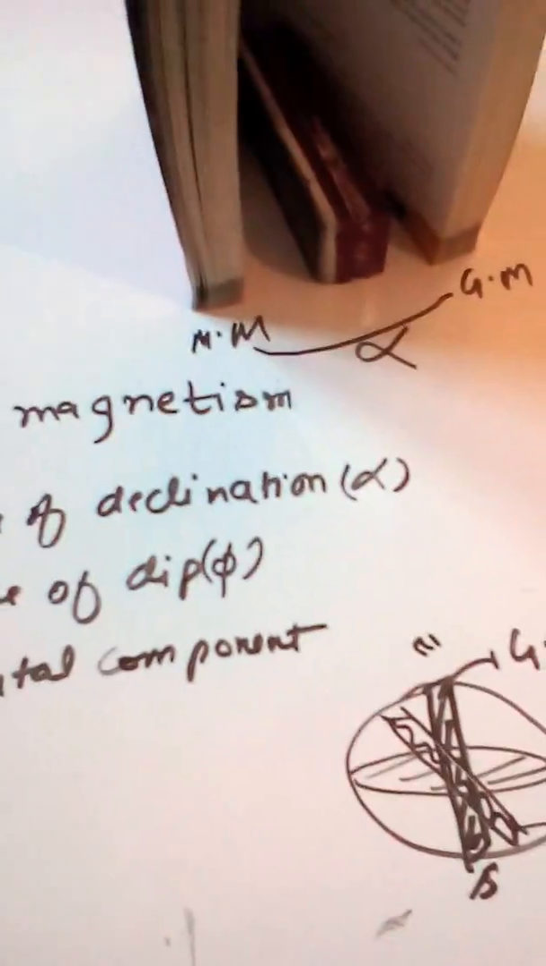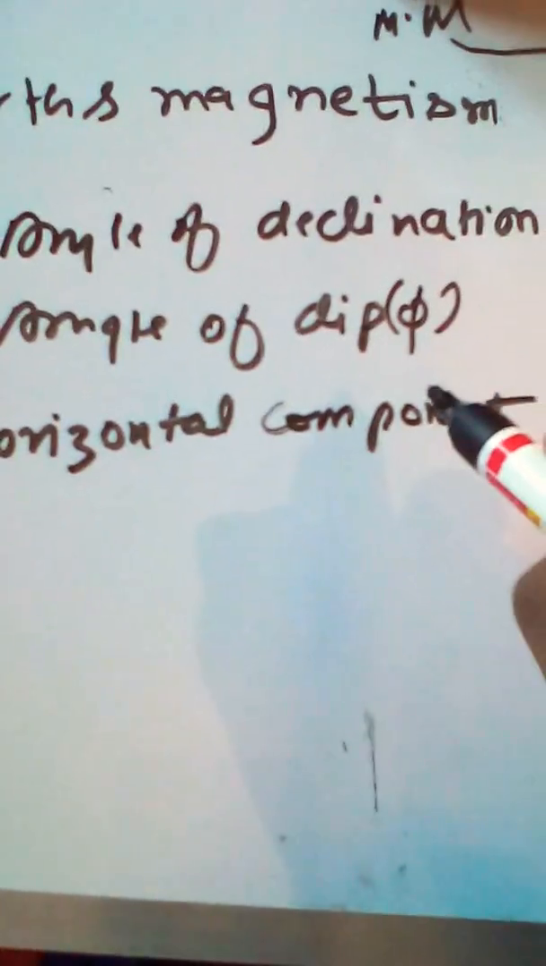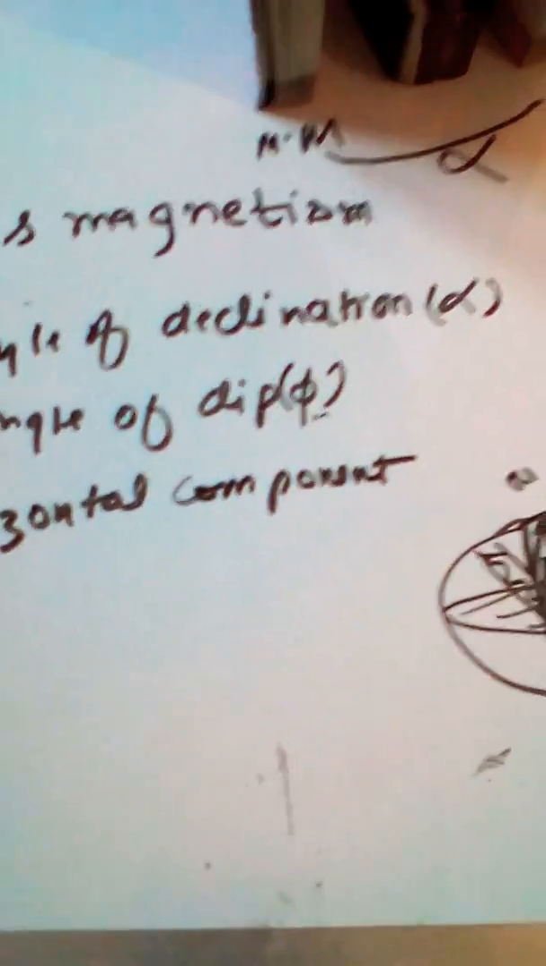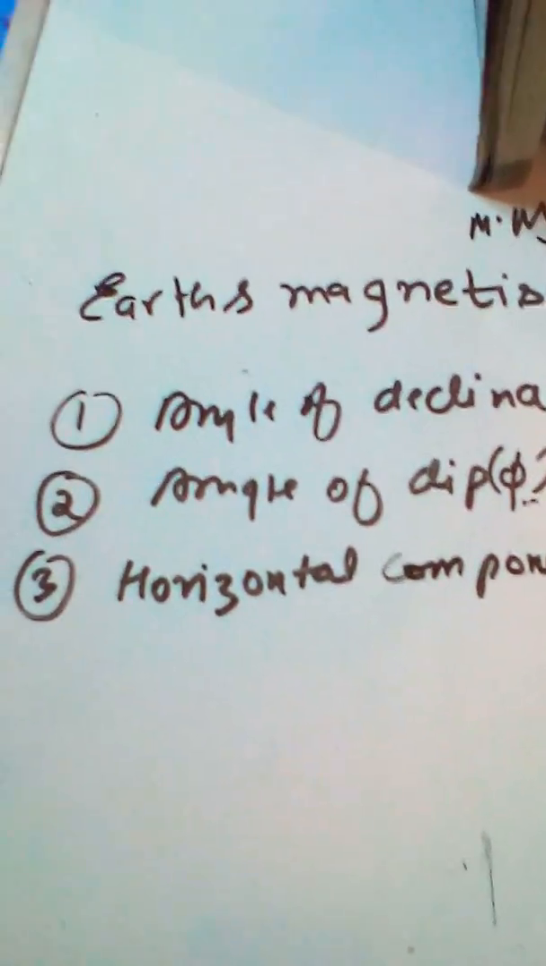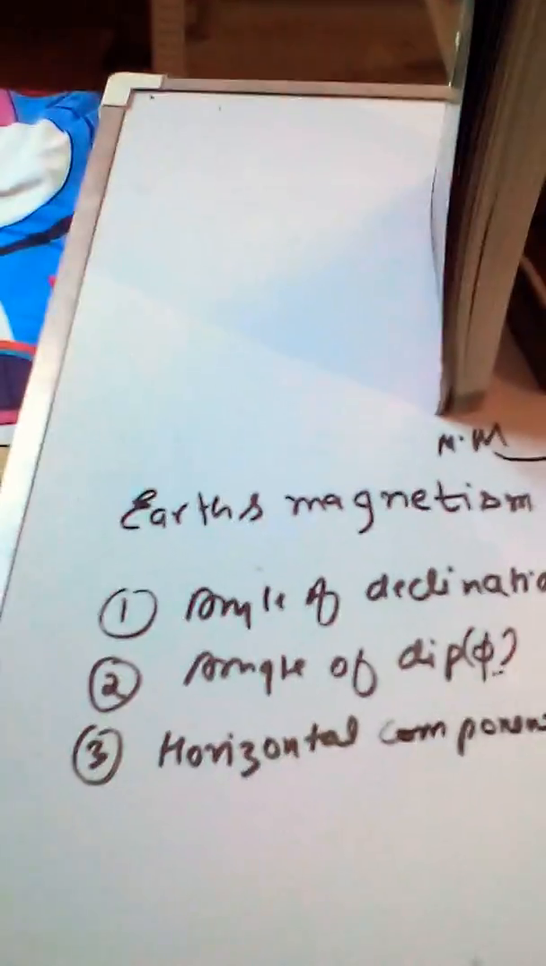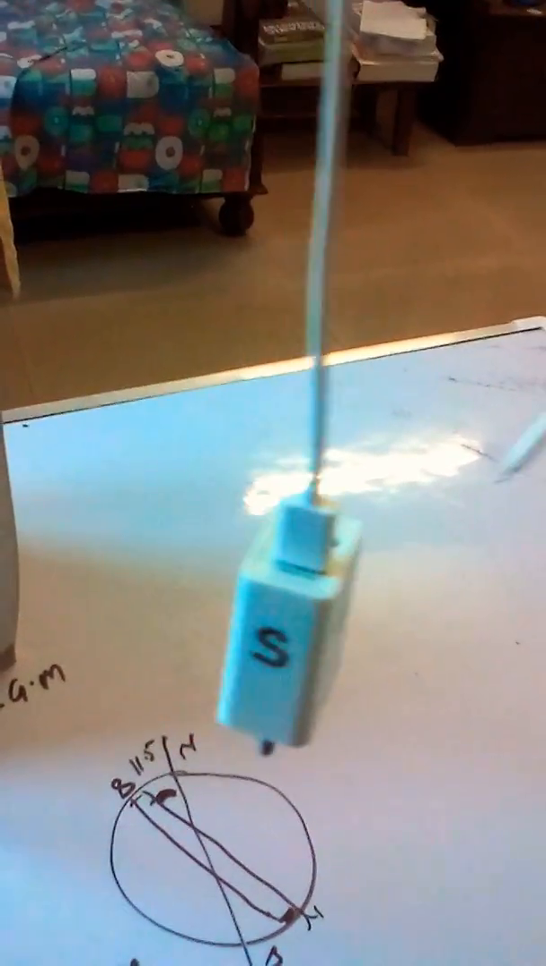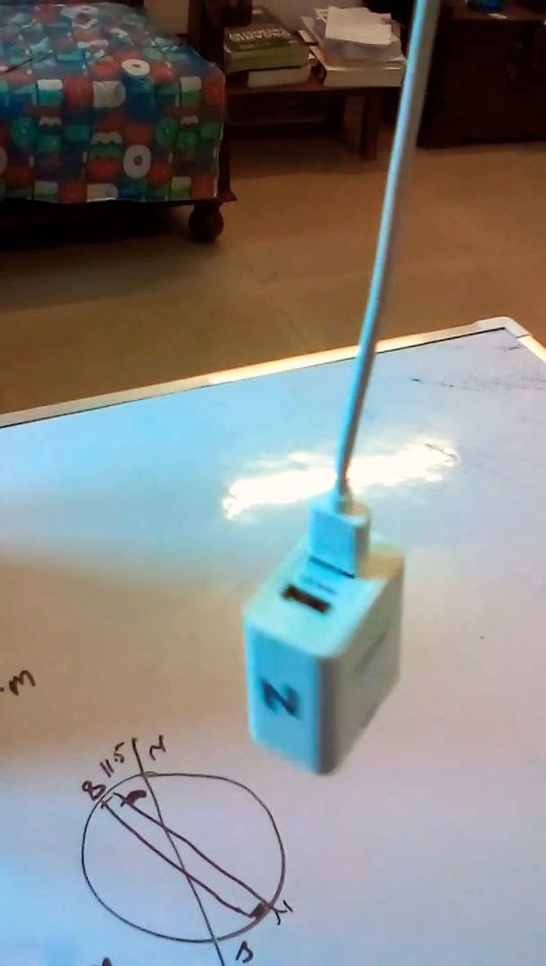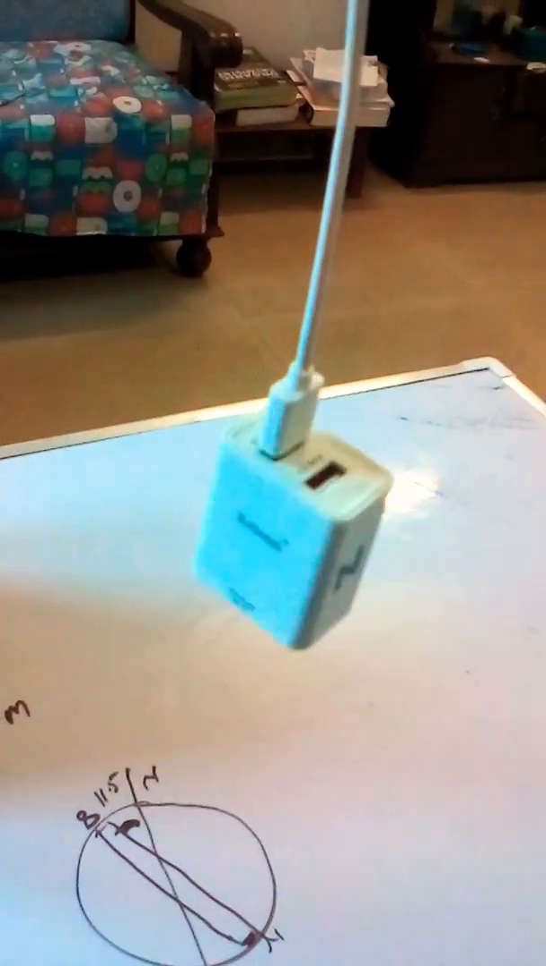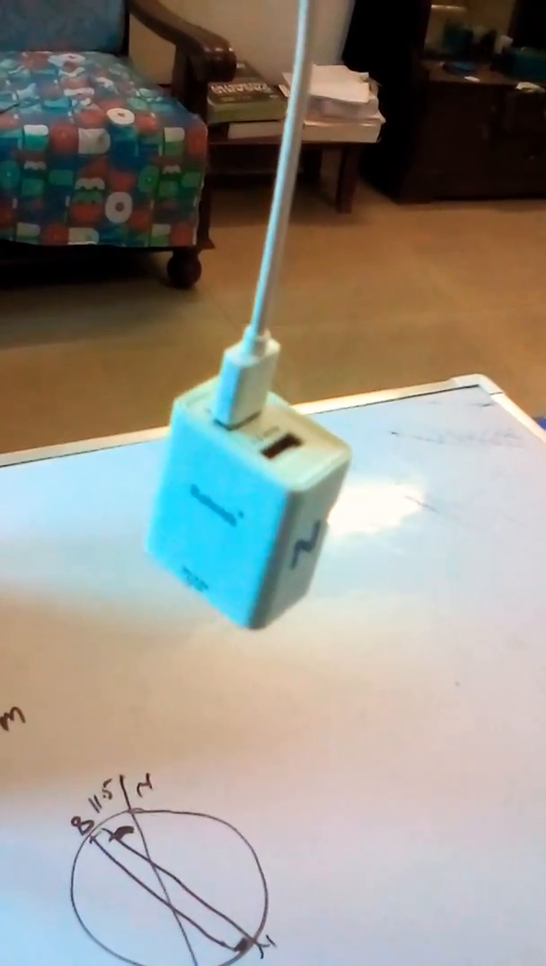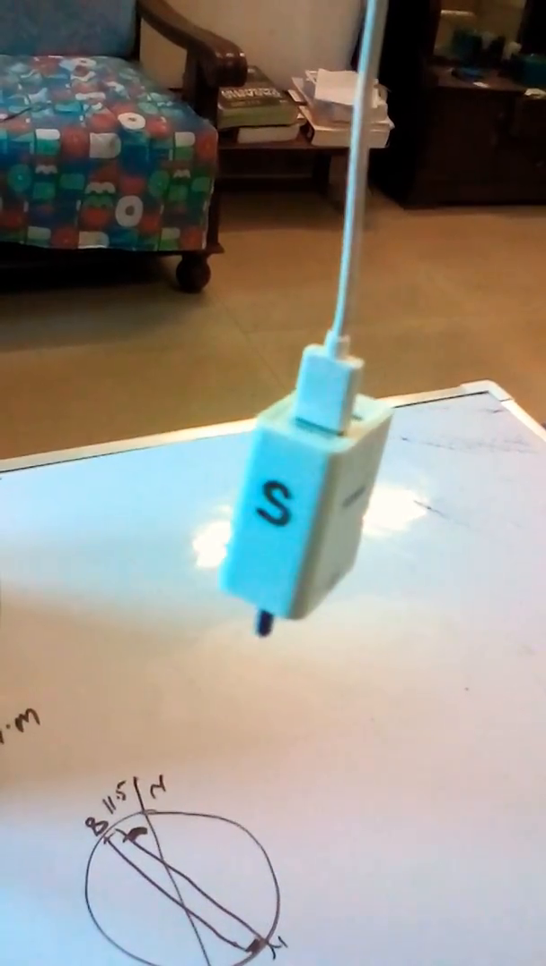So now let's move to our next topic, that is the angle of the dip. Angle of dip can be better understood by taking an example. Let's say this is our magnet which I have suspended by a rope. I have mentioned here the south and the north, both sides. If you suspend it, initially it will suspend itself in the direction of the magnetic north and the south.